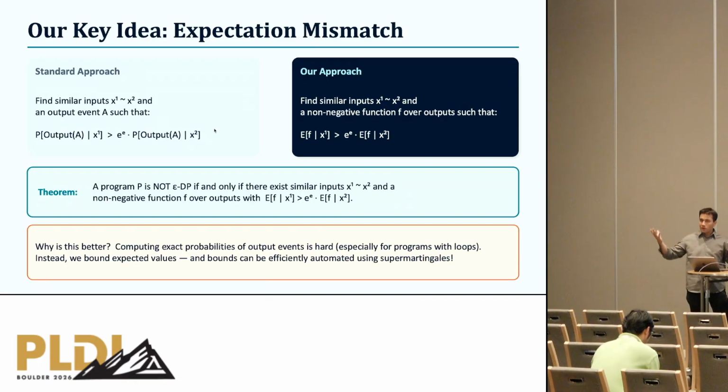Now, what guarantees that this is sound? It might seem we are considering a strictly larger class of objects. Well, we still show that this is a necessary and sufficient condition for detecting DP bugs. In other words, a program is not epsilon differentially private if and only if there exists a non-negative function over outputs for which we have expectation mismatch. So now we may perform a search over this larger set of objects in order to detect DP bugs. And why is this useful?